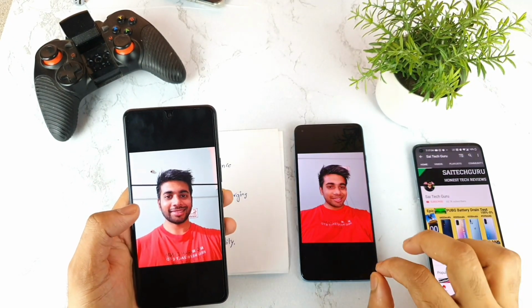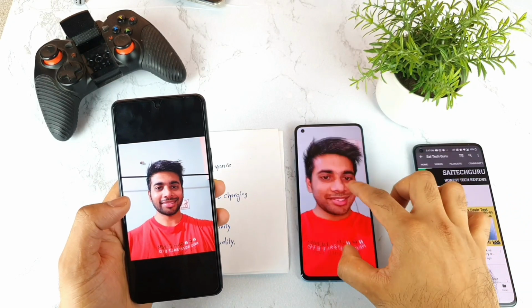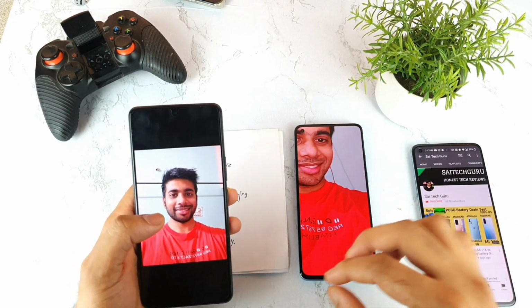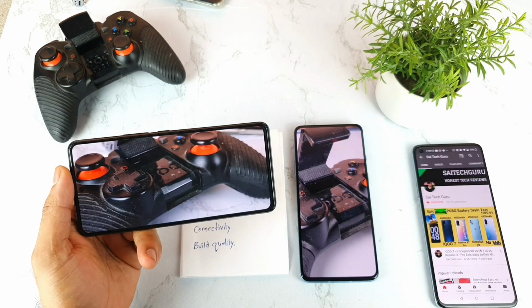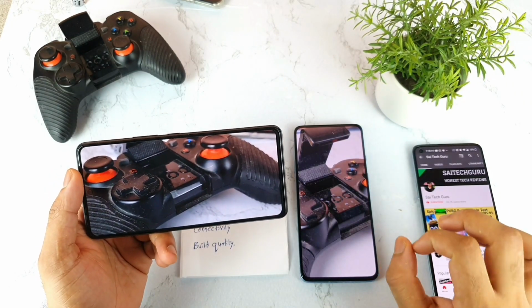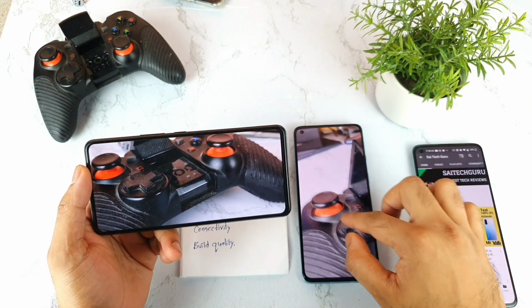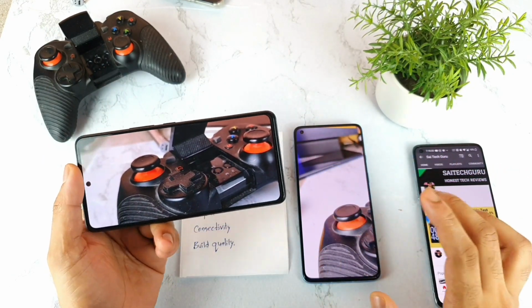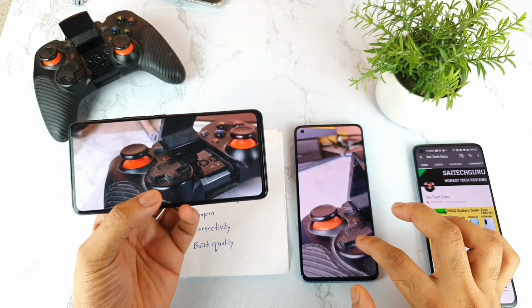And in terms of selfie shots, I do feel the OnePlus 9 has slightly more saturated colors than the IQ7 selfie. Other than that, in a few of the shots I do feel the clarity is in much more detail on this IQ7 device than the OnePlus 9R device. That is what I felt in a few of the shots, but not in every shot.